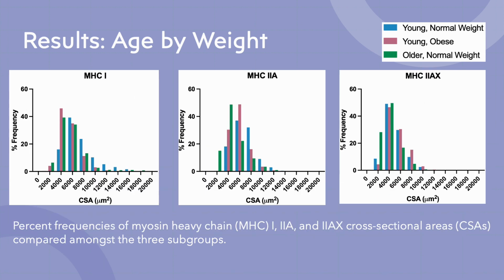Histograms were also made to show the age by weight results, which is comparing the percent frequencies of myosin heavy chain isoforms and their cross-sectional areas among the 3 subgroups. So as you can see, the young normal weight tended to have a higher frequency of larger cross-sectional areas compared to the other 2 groups when you're looking at MHC1s and 2As. But then for 2X, there's less of an obvious trend towards a higher cross-sectional area in the young normal weight group.